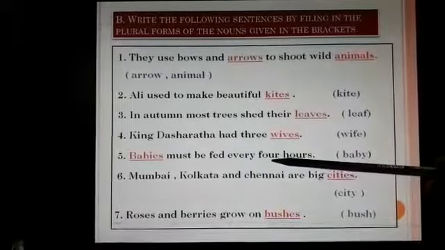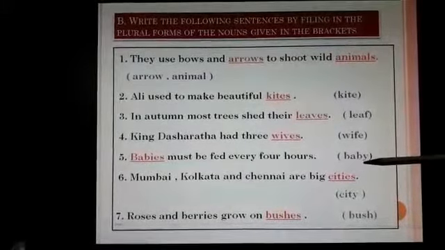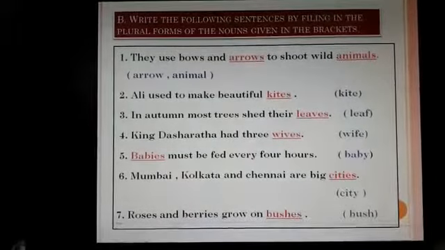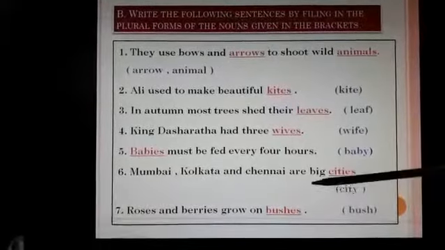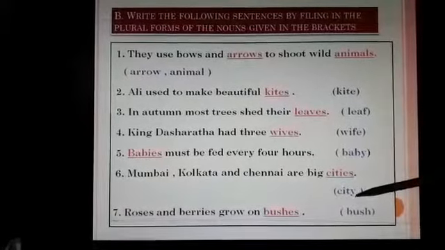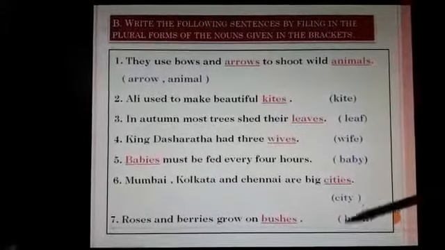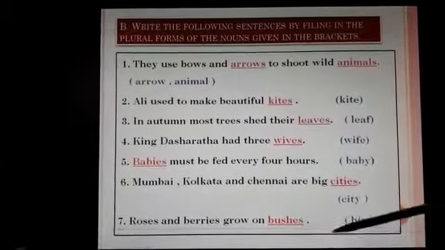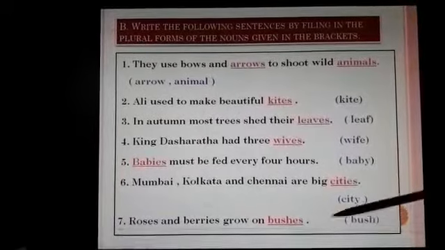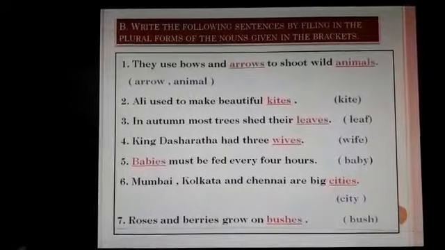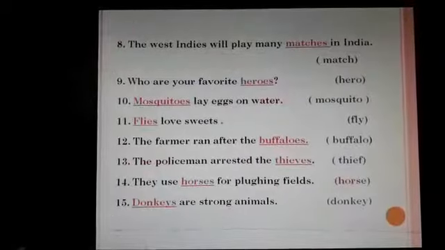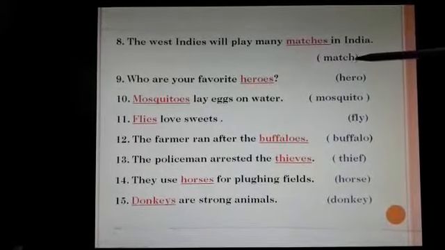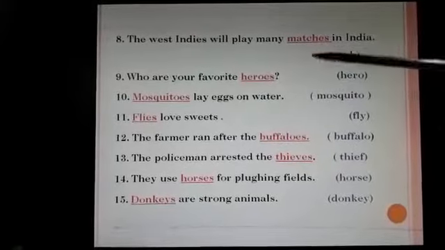Babies must be fed every four hours. The keyword was baby. So it becomes babies, ending with IES. Mumbai, Kolkata and Chennai are big dash. The keyword is city. So the answer is cities. Roses and berries grow on dash. So here the keyword is bush. The answer should be bushes. Number 8. The West Indies will play many dash in India. The keyword is match. So the answer is matches.